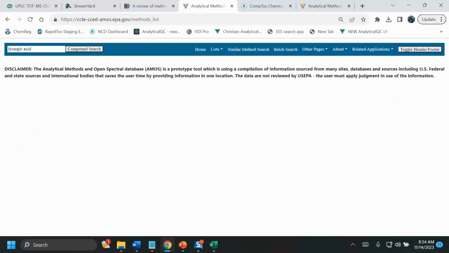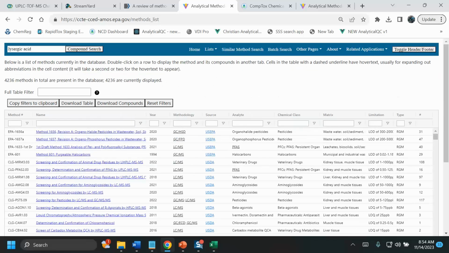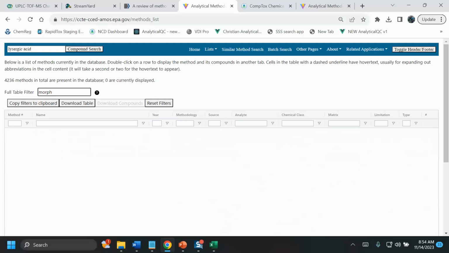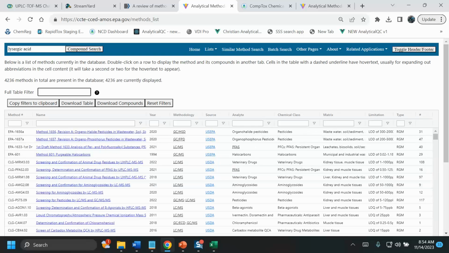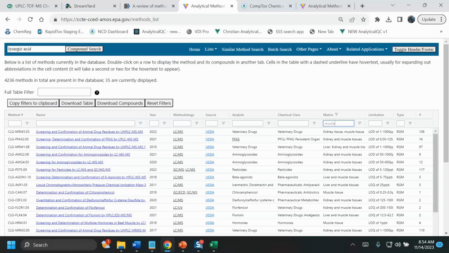Going back to the methods here, I want you to consider how long it would take for you to try and harvest information for a chemical of interest from methods online. Most people go to Google. This would be your path forward for a starting point for any chemical of interest. So if I want to find anything regarding morphine related chemicals, so dimethylmorph, morpholine, etc., etc., we can filter in this way. We can also start looking at what we have on different tissues. So muscle tissues, veterinary drugs, PFAS, etc., etc.